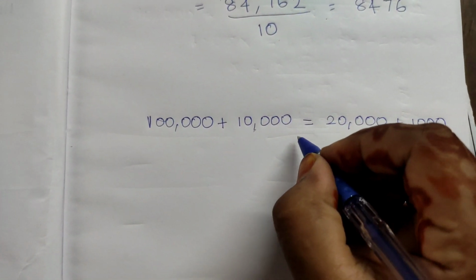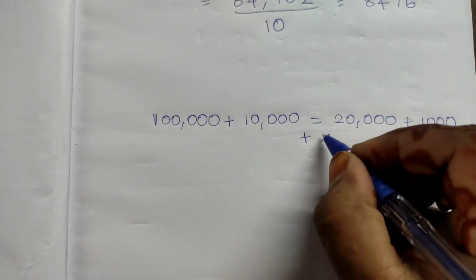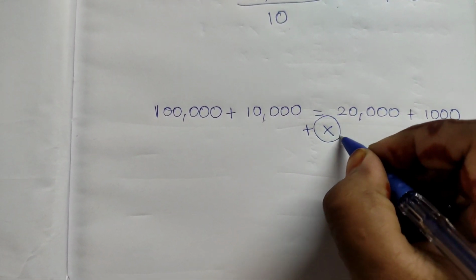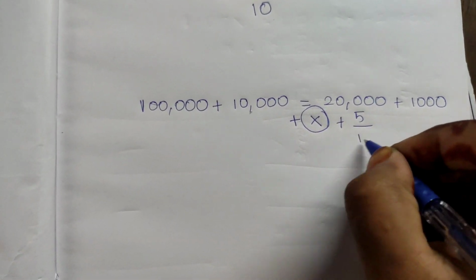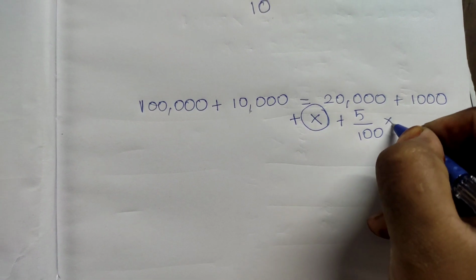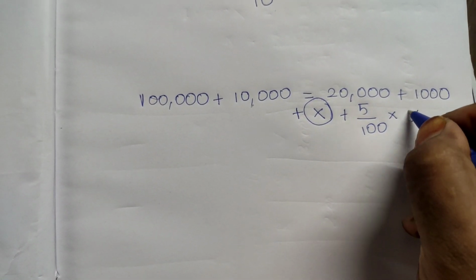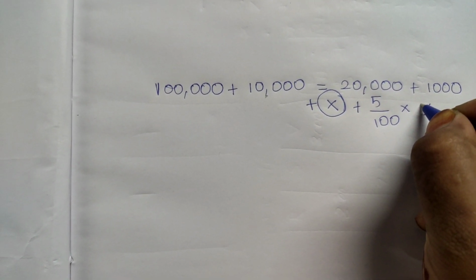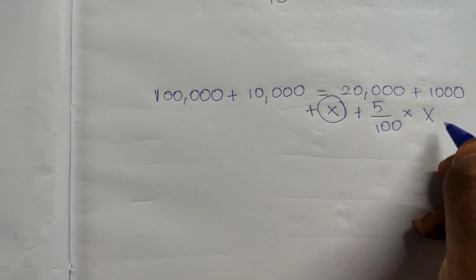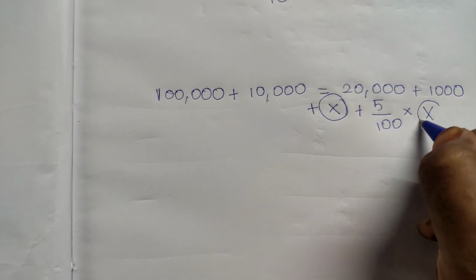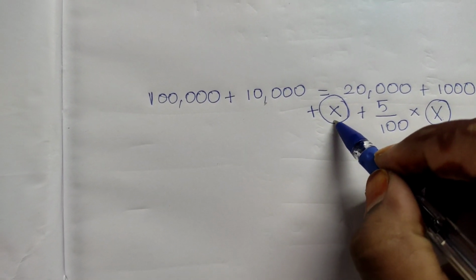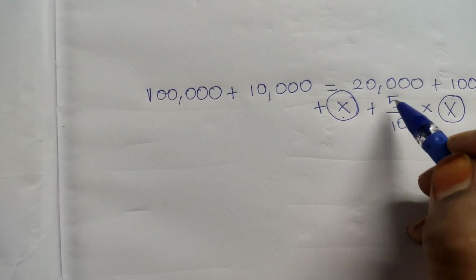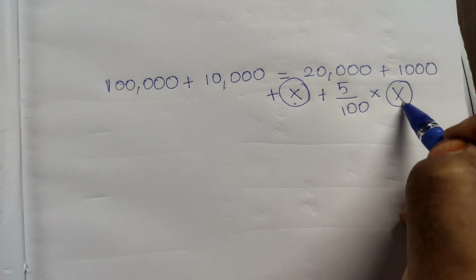Now we have to find out the sufficient equity shares, which we don't know, and that too with a premium of 5 by 100 into X. This is nothing but our rate of premium: when we take 5% of these shares, then we get the securities premium.